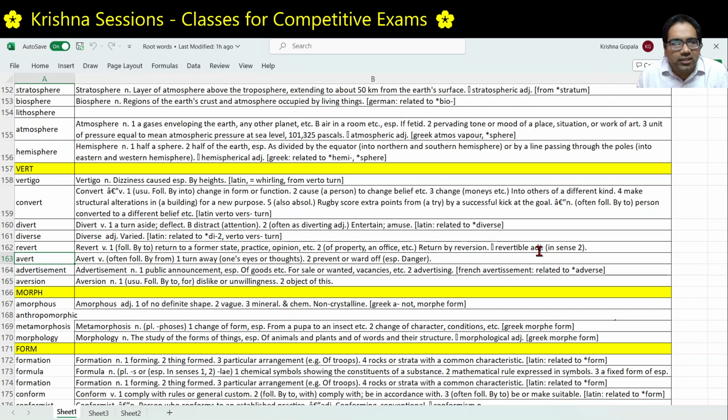So to turn your eyes away from something that you don't want to see is also avert. A disaster was narrowly averted. That means a disaster was narrowly stopped, prevented. He did his best to avert suspicion.